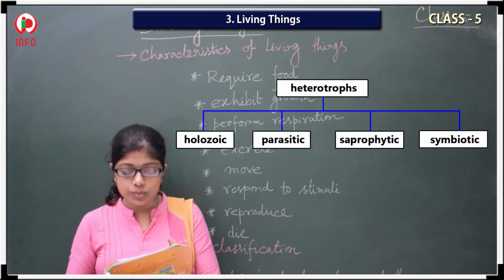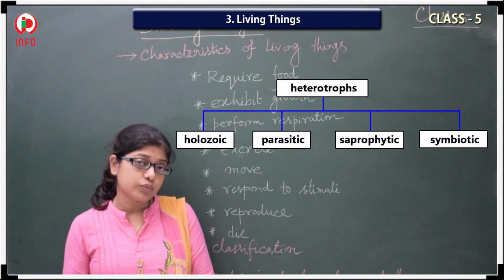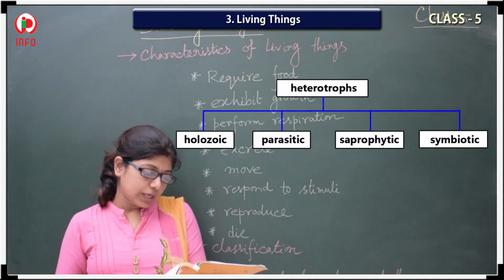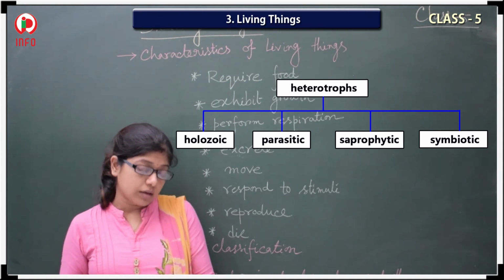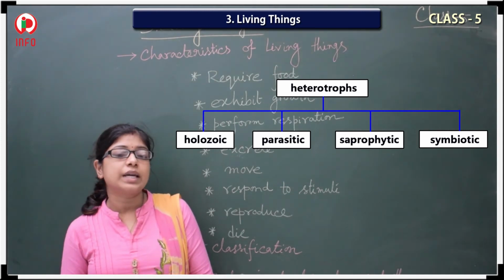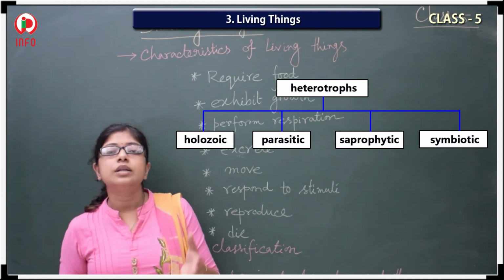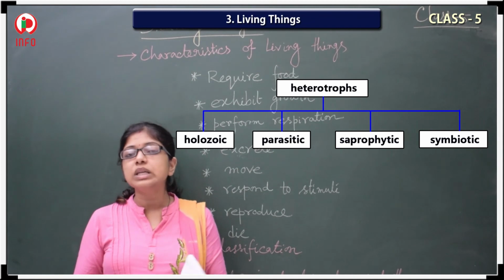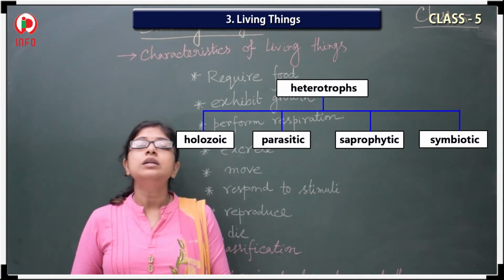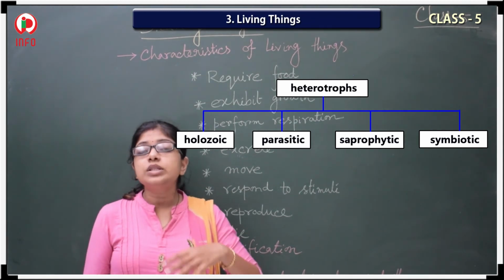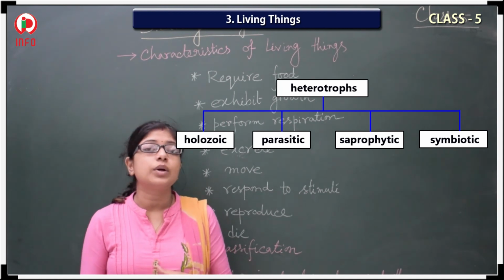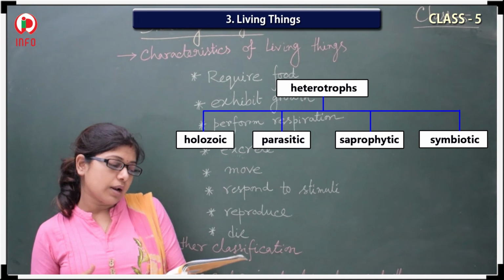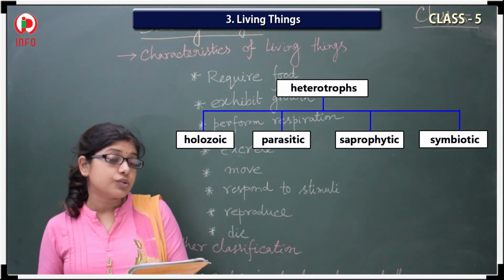The autotrophs are able to produce their own food, and the heterotrophs are not able to produce their own food. The nutrition in the case of autotrophs is called autotrophic nutrition, and the nutrition of heterotrophs is called heterotrophic nutrition. So this is all about living things requiring food.